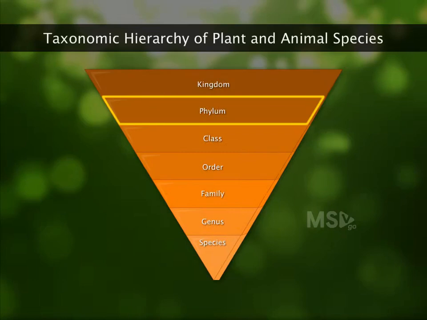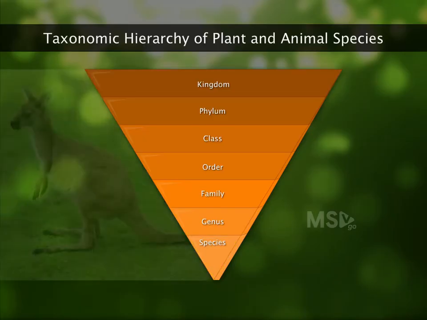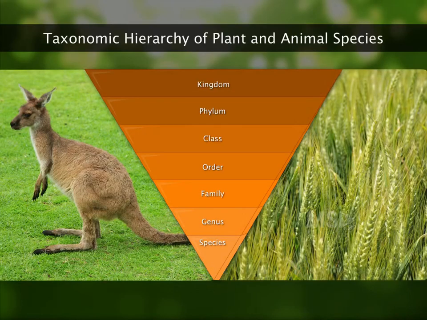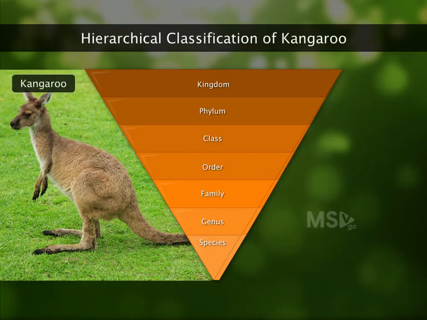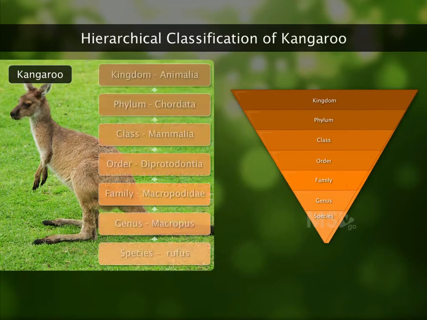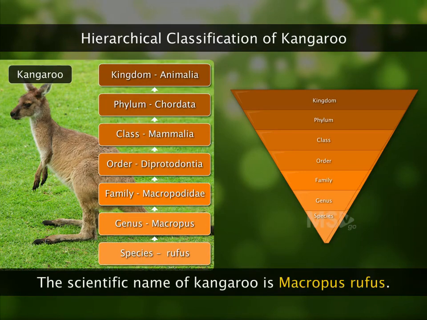After learning the different taxonomic categories into which living organisms are classified, let's look at the classification of an animal species and a plant species. Let's begin with an animal species, the kangaroo, which is a marsupial. It is classified into Kingdom Animalia, Phylum Chordata, Class Mammalia, Order Diprotodontia, Family Macropodidae, Genus Macropus, and Species rufus. The scientific name of kangaroo is Macropus rufus.